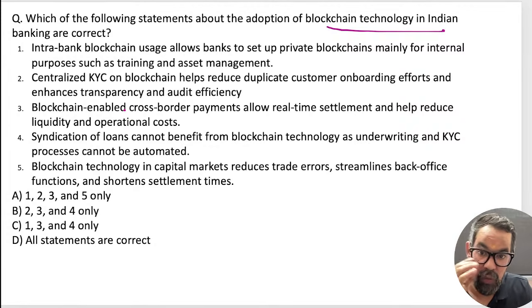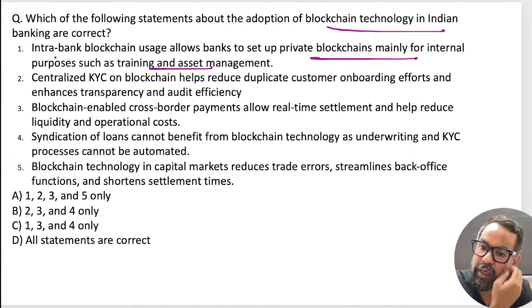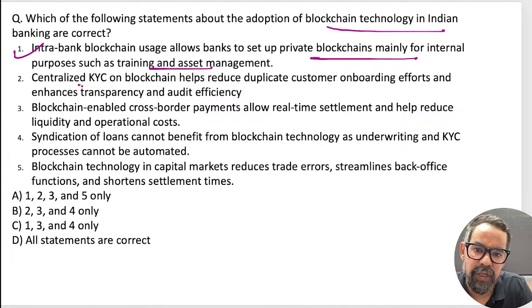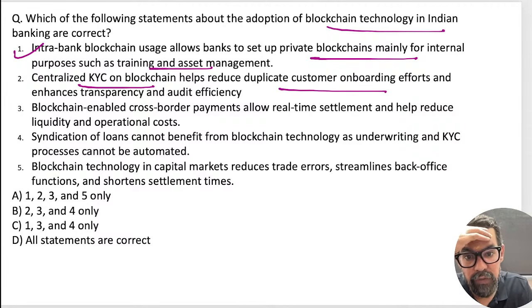Chalo. Intra-bank blockchain allows a bank to set up a private blockchain mainly for internal purposes such as training and asset management. Intra-bank blockchain is used for internal purposes. Centralized KYC on blockchain helps reduce duplicate customer onboarding efforts and enhances transparency and audit.